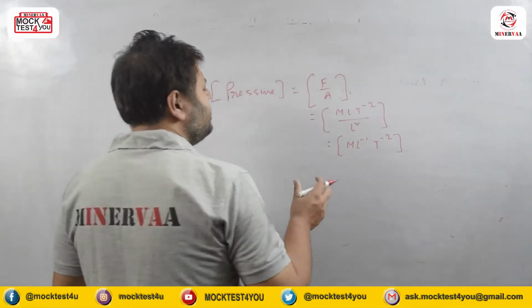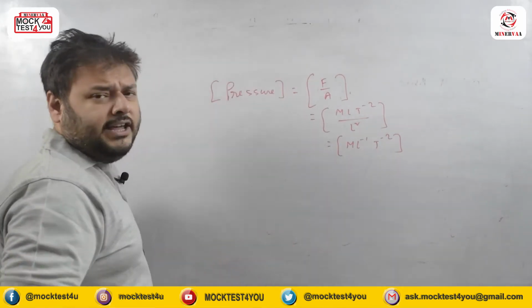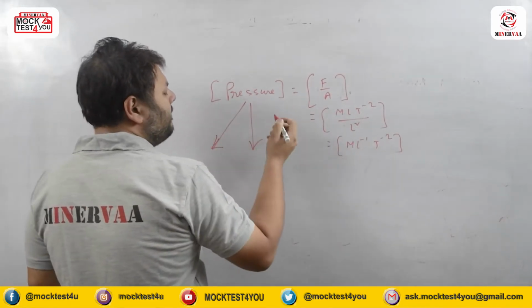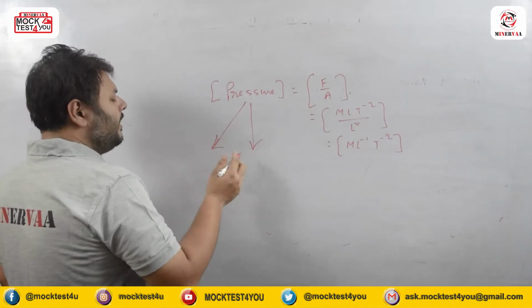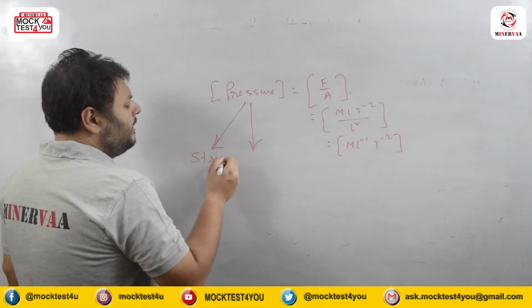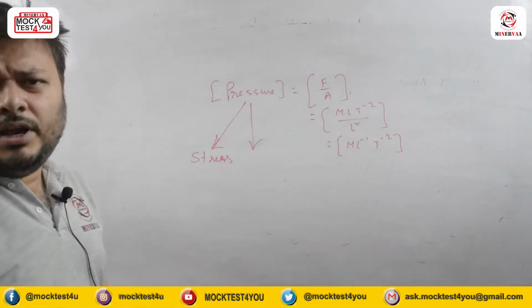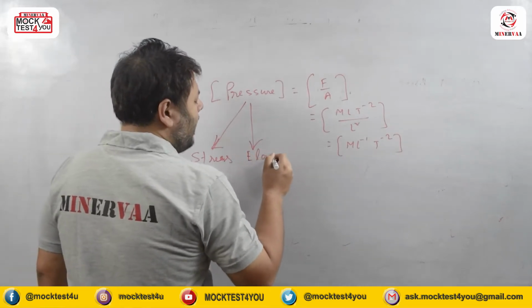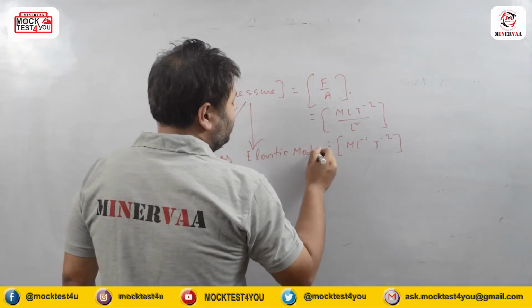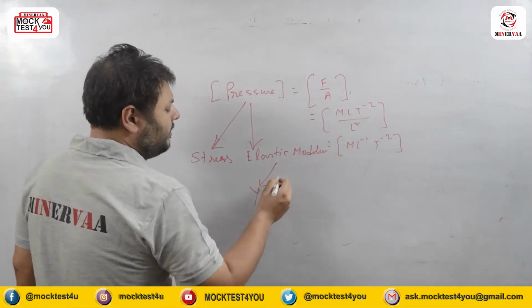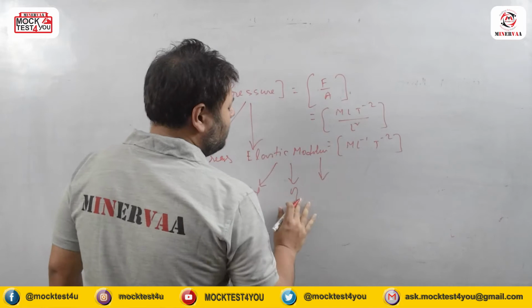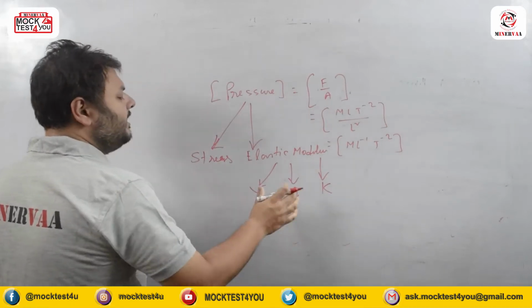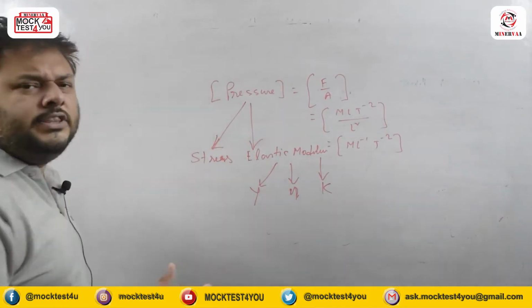Now when you are discussing the dimension of pressure, as we are going for NEET or any competitive exam, we need to remember there are some quantities which have the same dimension as pressure. So what are those quantities? First of all, from the elasticity chapter, stress and all the elastic moduli, like Young's modulus, rigidity modulus, bulk modulus, all have the same dimension as that of pressure.